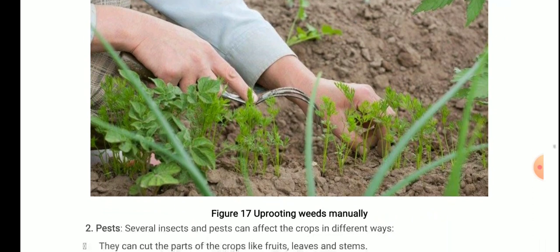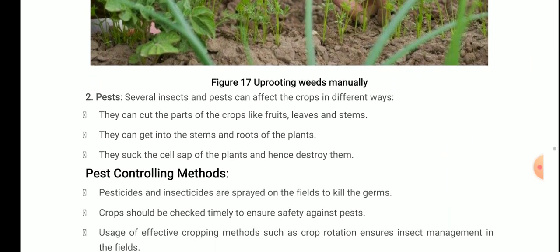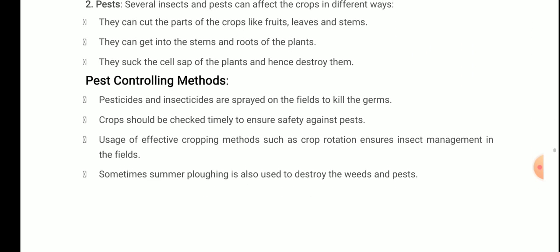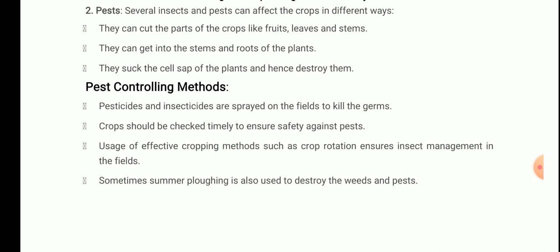The second factor that can affect the crops is pests. Let's discuss the pests. Several insects and pests can affect the crops in different ways. They can cut the parts of the crops like fruit, leaves and stem, because they feed on them. They can get into the stems and roots of the plants. They suck the cell sap of the plants and hence destroy them.